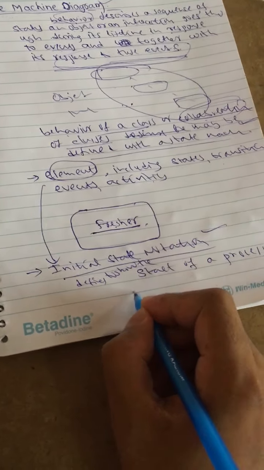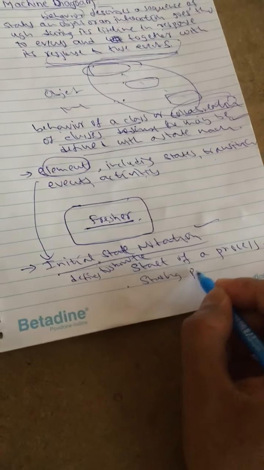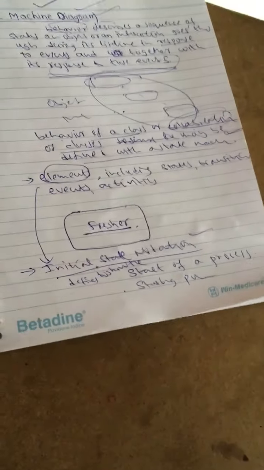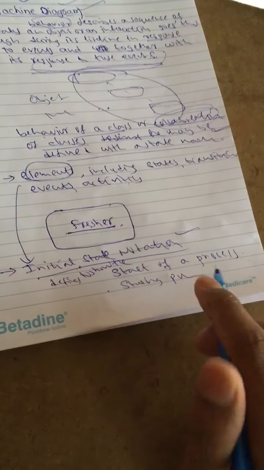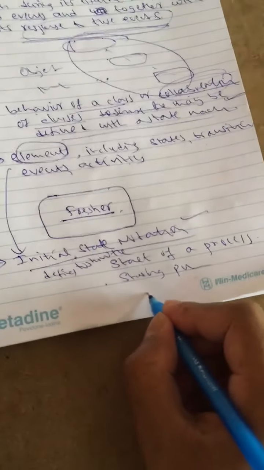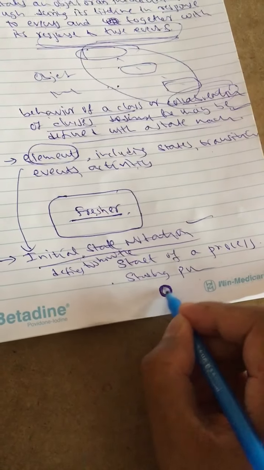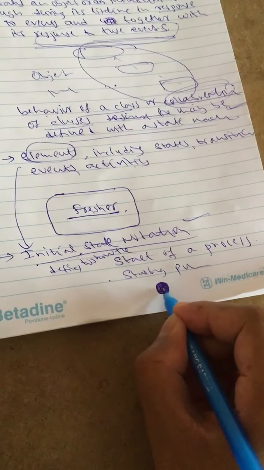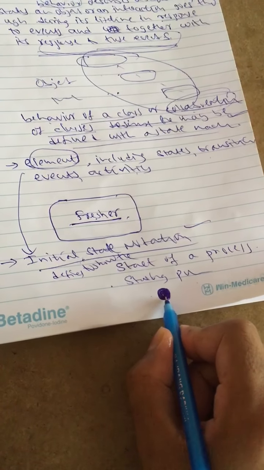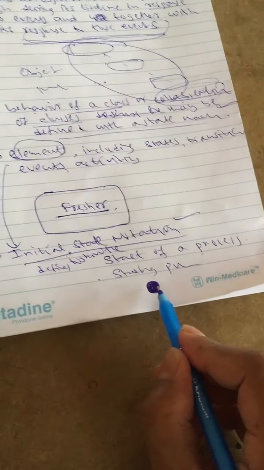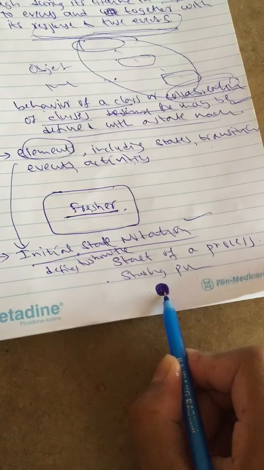Simply, it represents the starting point of a process. Every start of a process is represented with the initial state. The initial state is graphically represented as a filled circle. This is the initial state representation. In the activity diagram we have already discussed, there also we described the initial state.